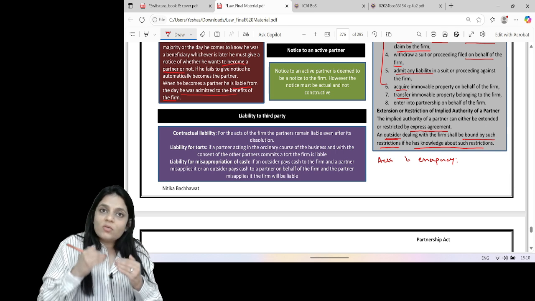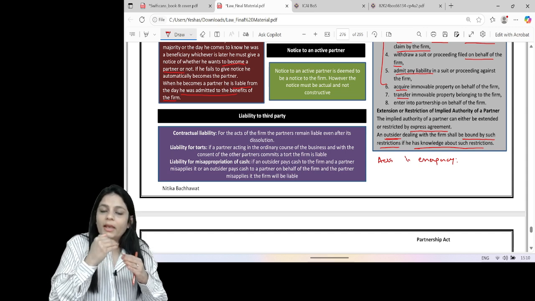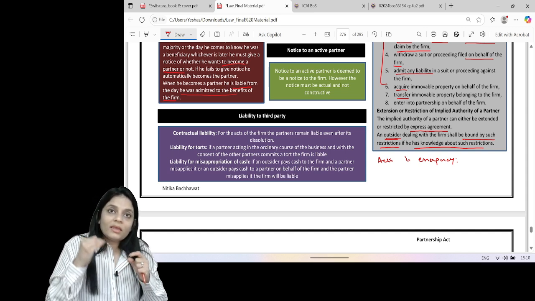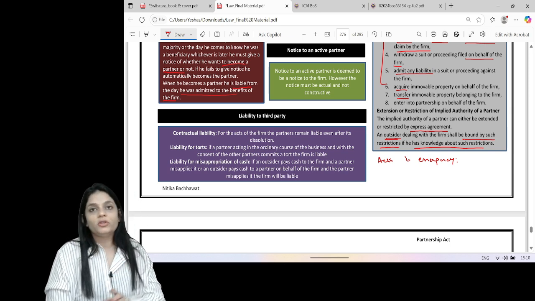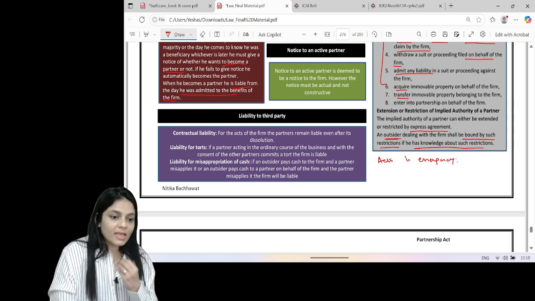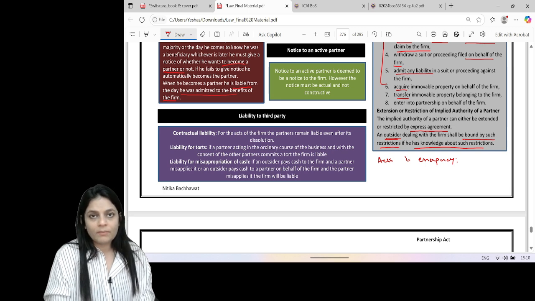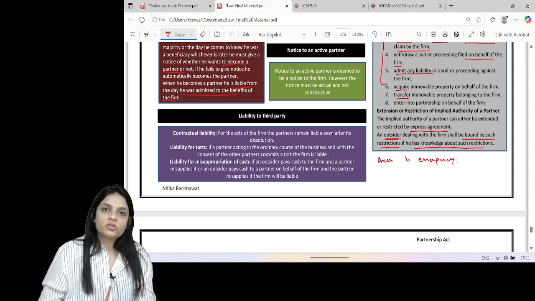Even if he acts outside his authority, if the act is done with a motive to protect the interest of the firm, the other partners will be liable and they should indemnify him for the work that he has done. So in an emergency, even if a partner does any act which is outside his authority, the whole firm will be liable if it was done to protect the interest of the firm.